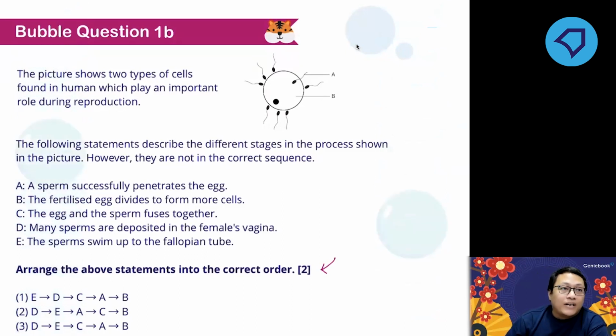Okay, are you guys ready for this? The first one, which one comes first, E or D? The first one is where the sperms are being deposited in the vagina. So it must begin with D and then followed by E. And then after E, which one comes next? A sperm successfully penetrates the egg, or the egg and the sperm fuse together?